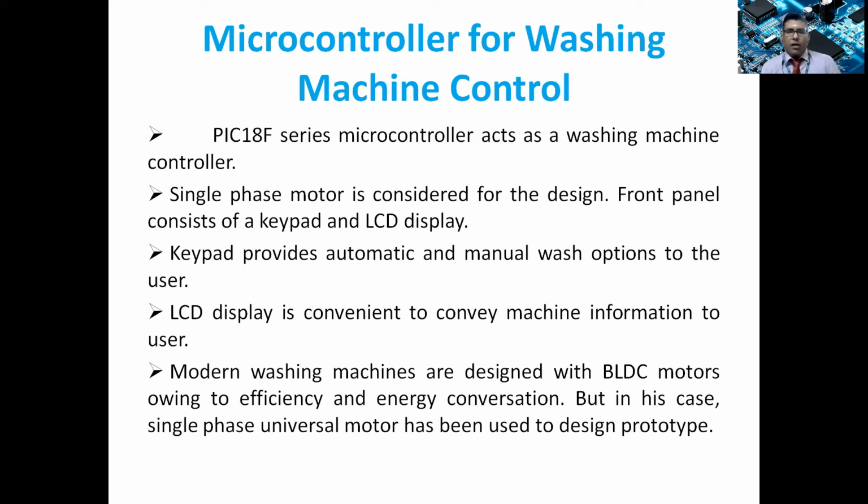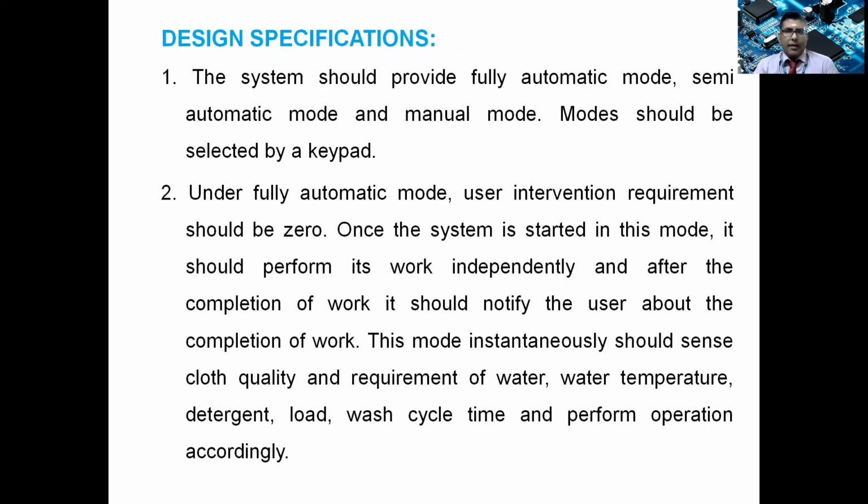And of course, modern washing machines will be using, instead of a DC motor, a brushless DC motor, which is very efficient and has lesser energy losses, because there will not be any brushes and commutation, and efficiency will be much higher when you use a brushless DC motor. In this case, a universal motor has been used to design the prototype. So these are the various aspects of the microcontroller hardware parameters.